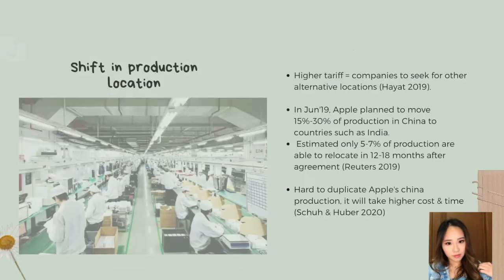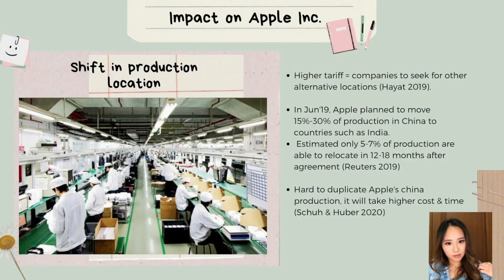The shift in production location. Higher tariffs imposed will eventually lead companies to seek alternative locations. In June 2019, Apple planned to move 15% to 30% of its production in China to countries such as India. It is estimated that only 5 to 7% of production is able to relocate in 12 to 18 months after agreement with contractors and governments. It is hard to replicate Apple's China production and supply chain. Eventually, it will take much higher cost and time.